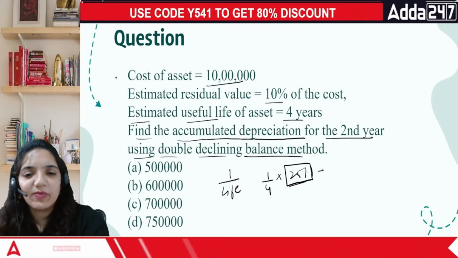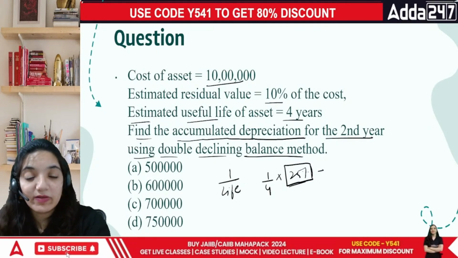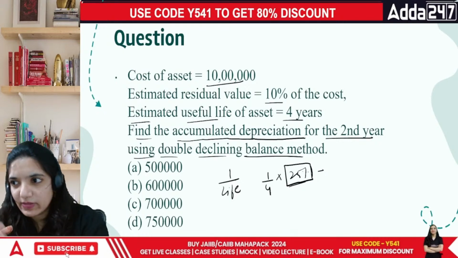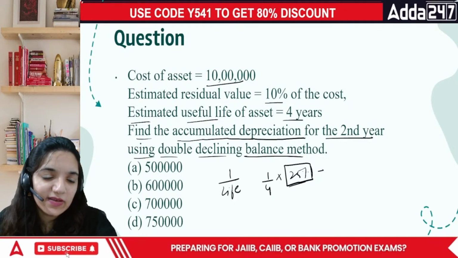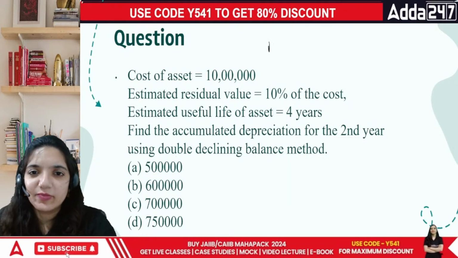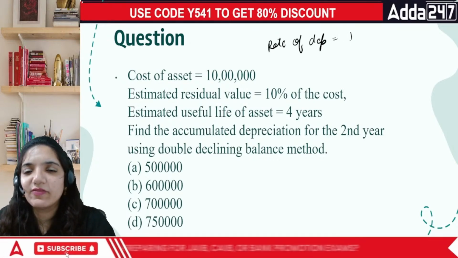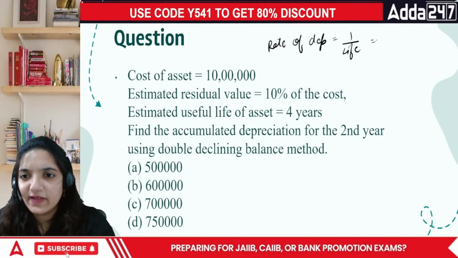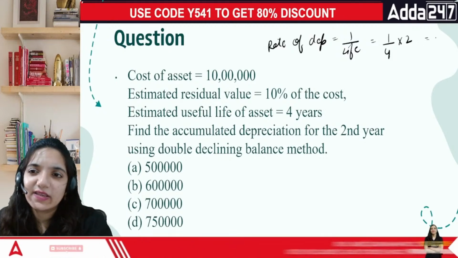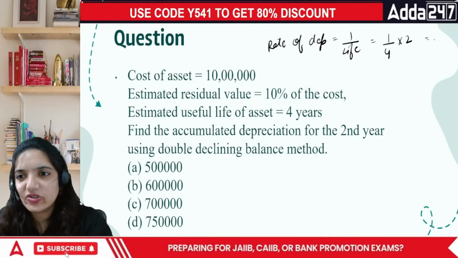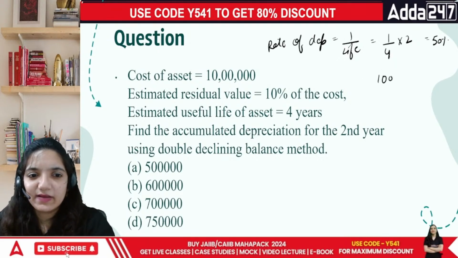So when we talk about the double declining balance method, the entire depreciation is based upon the rate. The rate is actually the rate of depreciation, to be simple. The rate of your depreciation is going to be 1 divided by the life of the asset, that is 1/4 in this case, then multiplied by 2. So in this case the depreciation is going to be 50%. In the first year it is going to be 10 lakh.